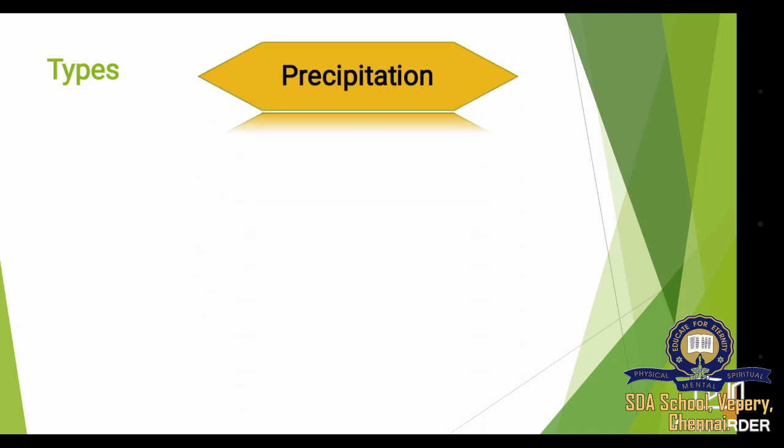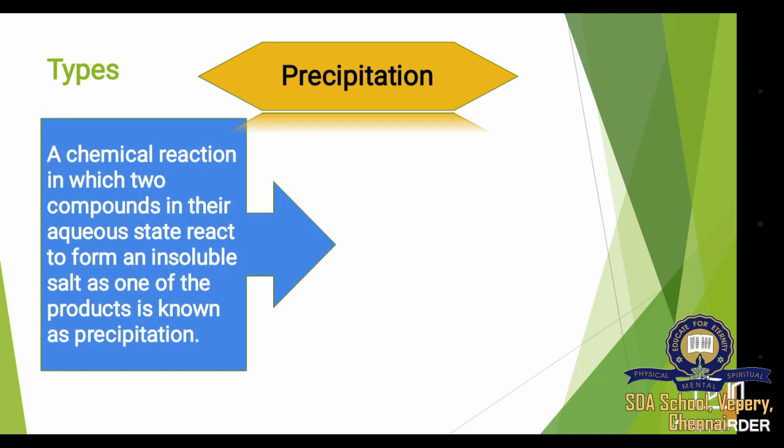We have two types. The first type is precipitation. Precipitation is nothing but an insoluble salt. It will settle down at the bottom of the solution. Let's see the definition. A chemical reaction in which two compounds in their aqueous state react to form an insoluble salt as one of the products is known as precipitation. So it is an insoluble salt. It will not dissolve easily in water.